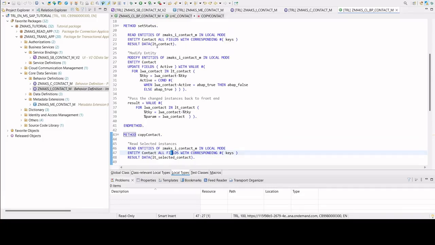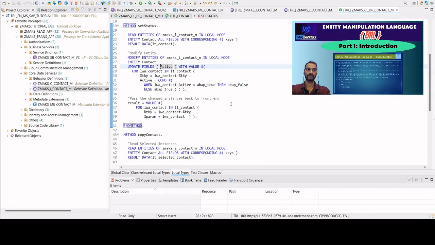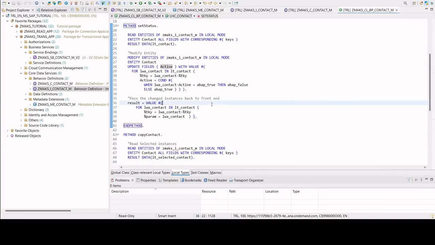We could have actually just read the fields active here also, not all the fields. We could have done that also. All those EML related things you can watch in my earlier series on understanding EML, where I have explained all the EML that is needed for us in this particular series. Please go and watch it.